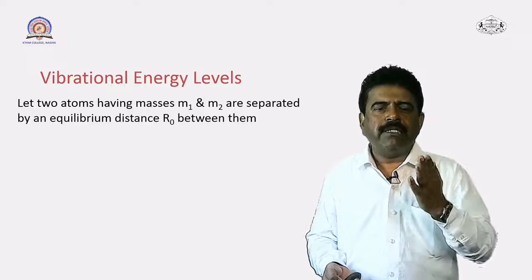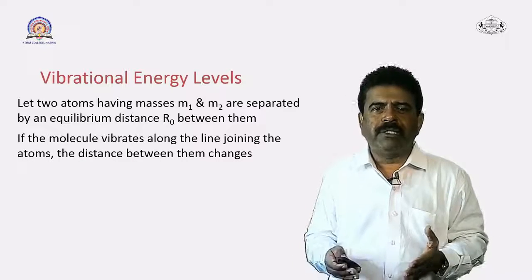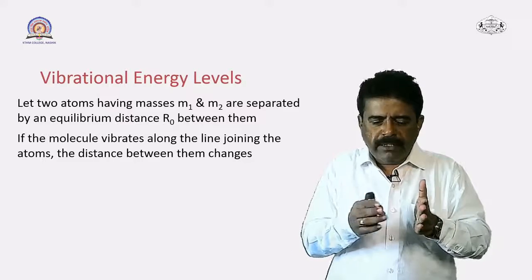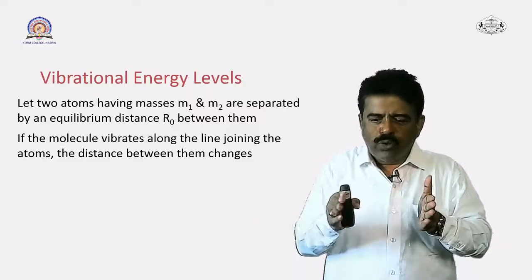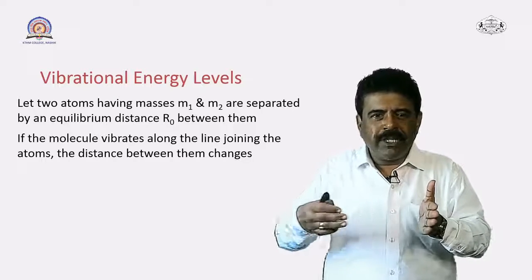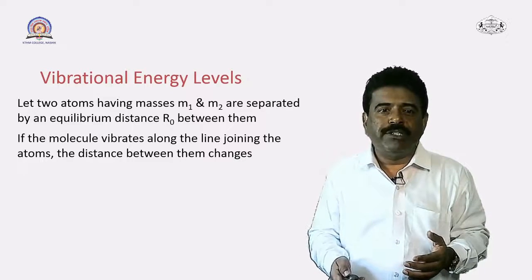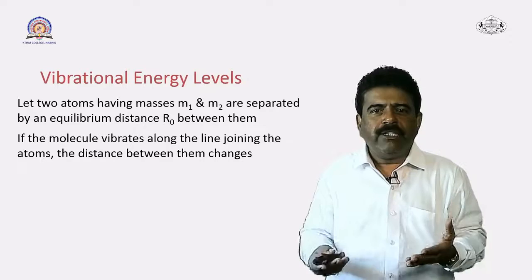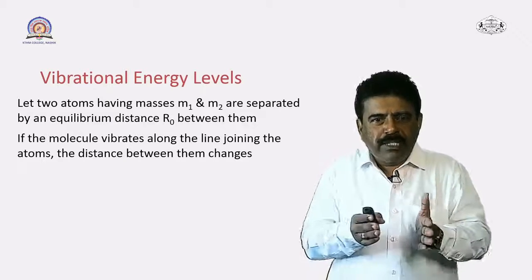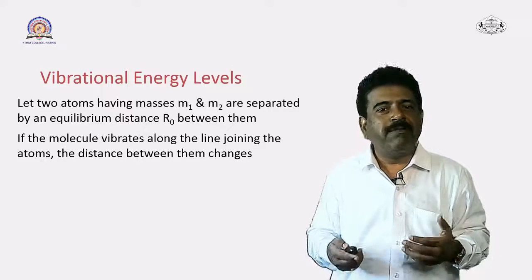So let this be the equilibrium distance r0, and if the molecule vibrates along the line joining the atoms, if you assume these two atoms and this is the line joining them, so if there are vibrations of these atoms along this line, then these are linear vibrations. So along the line joining the atoms along which we have the vibrations, what will happen? The distance between the atoms will change. Because of this vibration, the distance between the atoms will change.